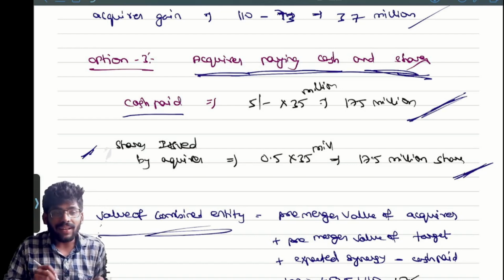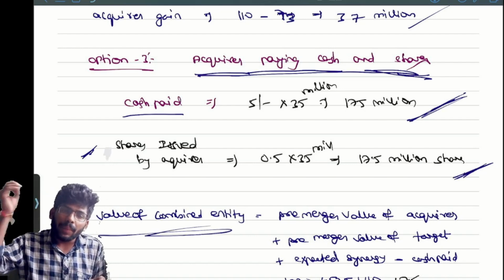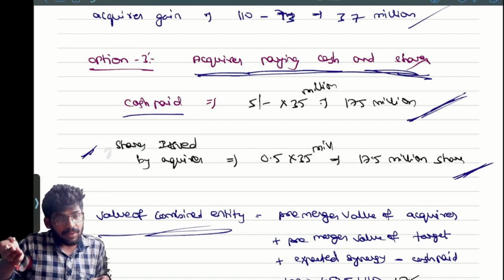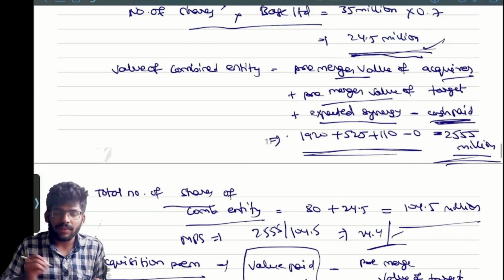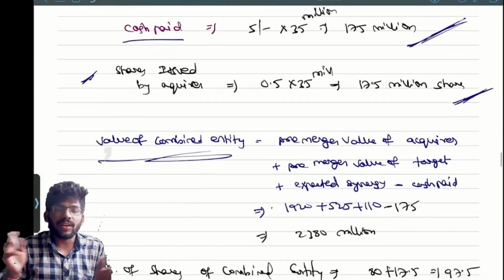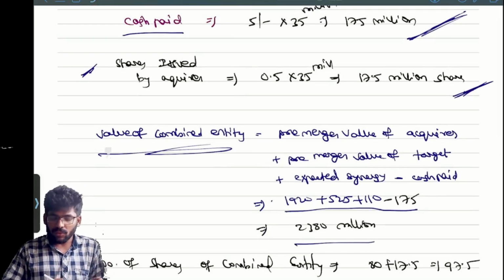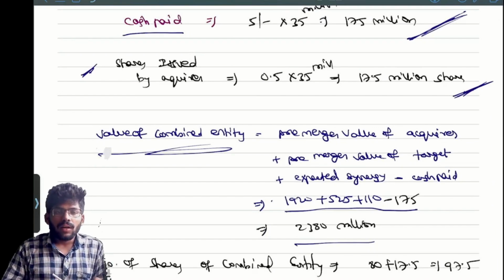Now, how to calculate the combined entity value? Pre-merger market value of acquirer plus pre-merger market value of target plus synergy benefit minus consideration paid. Same as the second point, but cash paid: in the second case there is no cash payment, in the third case we have a cash payment of 175 million. So minus 175, we will get 2380. Now you can calculate the number of shares.